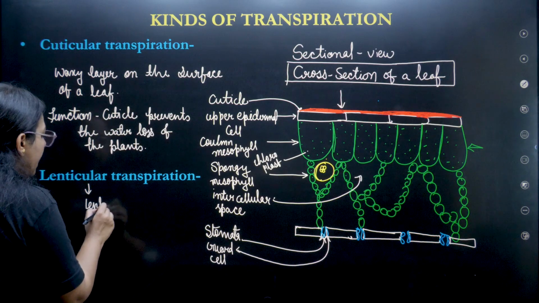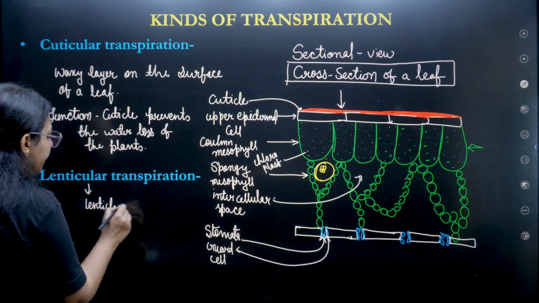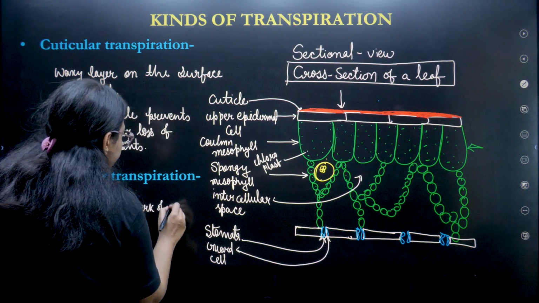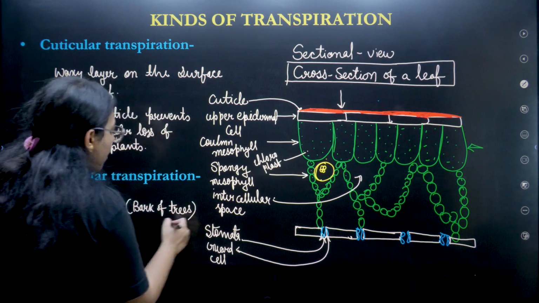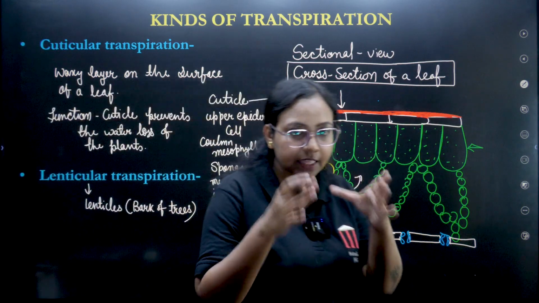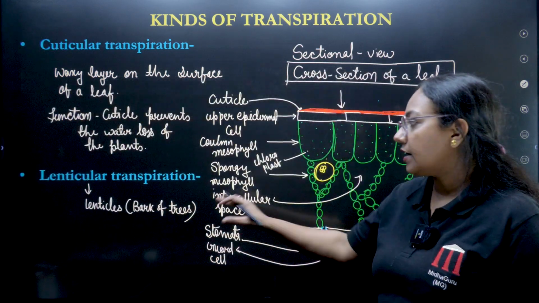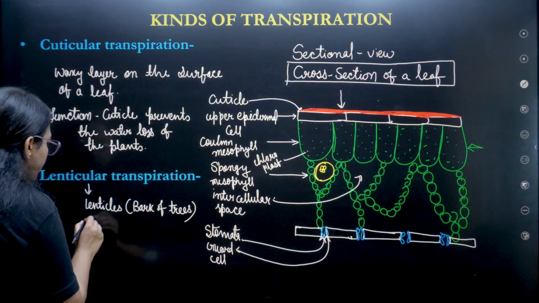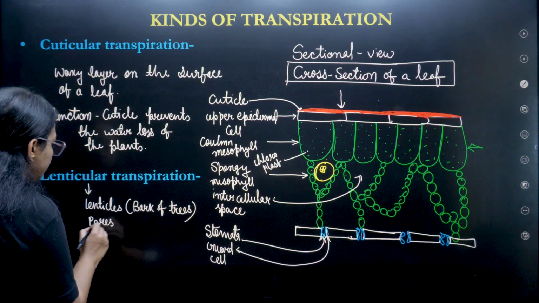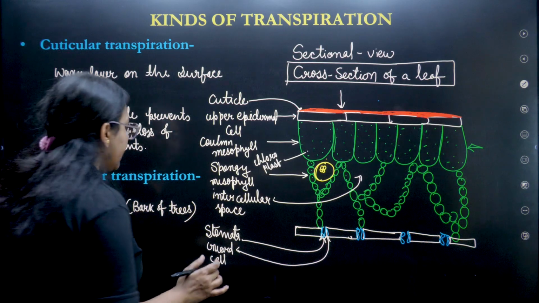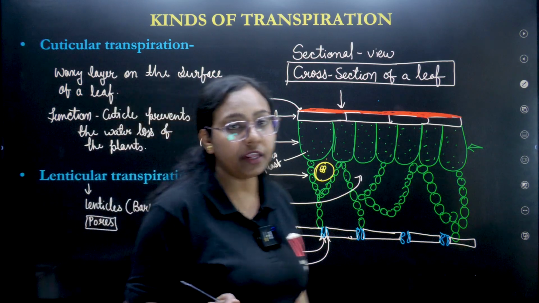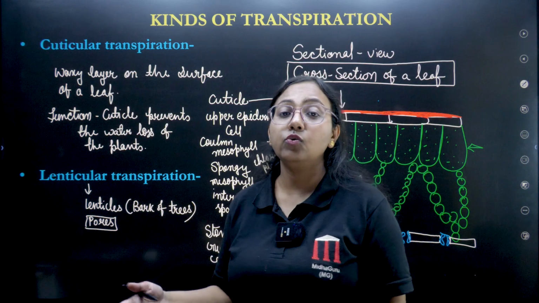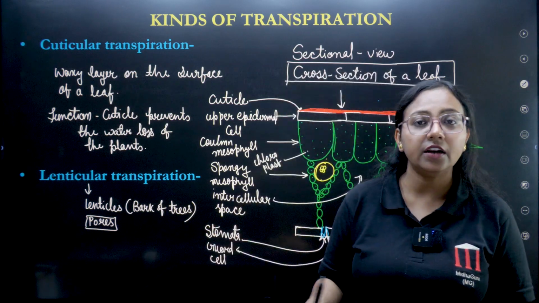Okay, let's understand the lenticular transpiration. It takes place in the lenticels. Where do we see the lenticels? In the bark of trees. When we see the bark of trees, the brown part of the tree, that is where the lenticels are present. Lenticels are obviously pores. But how is it different from the stomata? Stomata has closing and opening, right? Stomata is not open all the time. That is why photosynthesis is also not done every time.